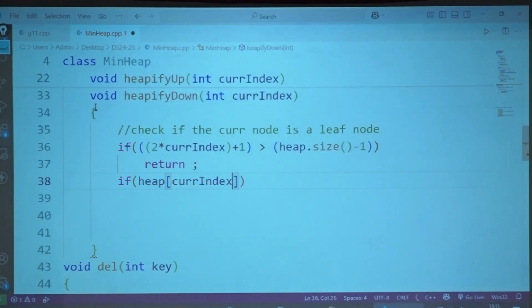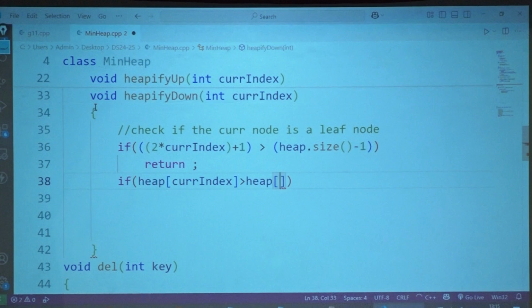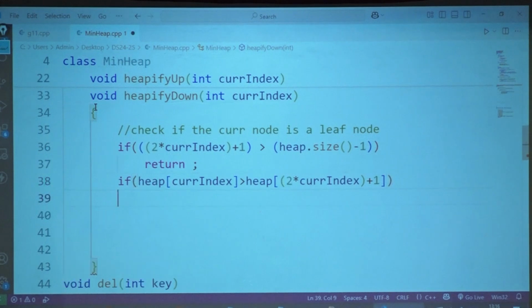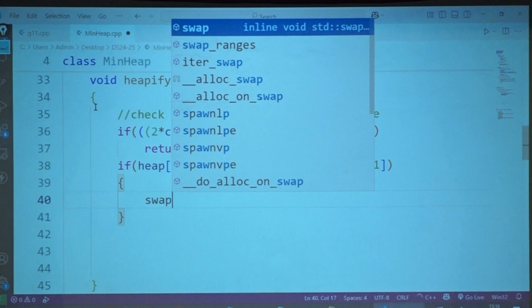If heap at the current index is greater than, then I need to swap it.